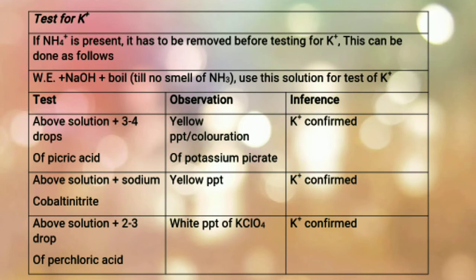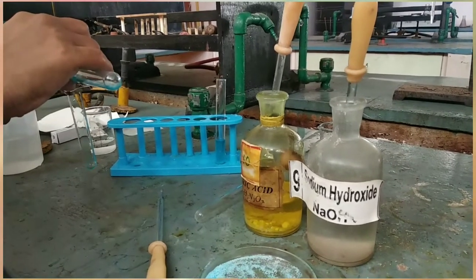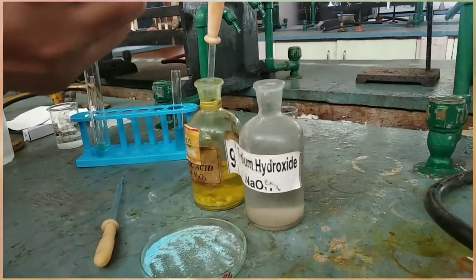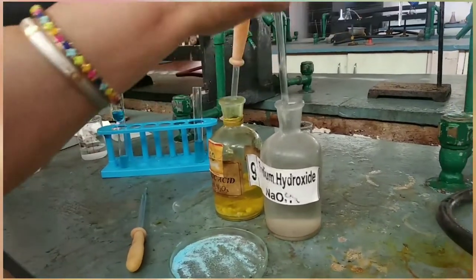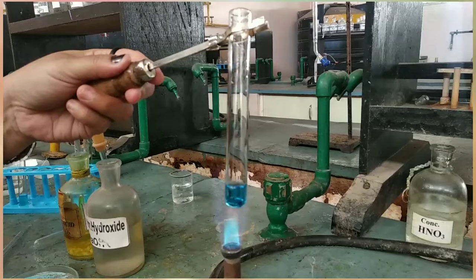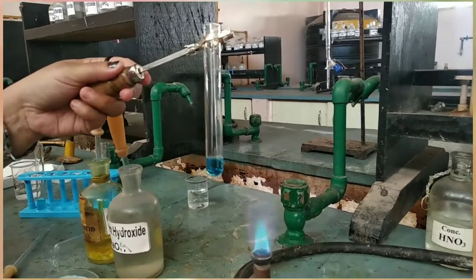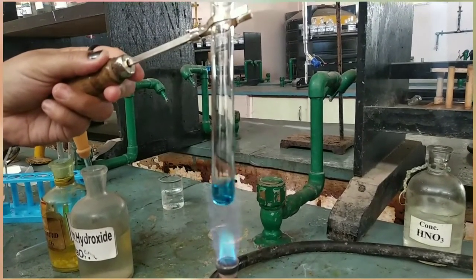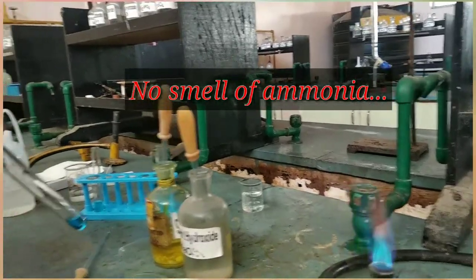Next is test for K+. Now students, if NH4+ is present, it has to be removed before testing for K+. So over here, take few drops of water extract in a test tube. To that, add few drops of NaOH solution. Next is, we need to boil the solution till there is no smell of ammonia. So students, further we can use this solution to carry out the test for K+.